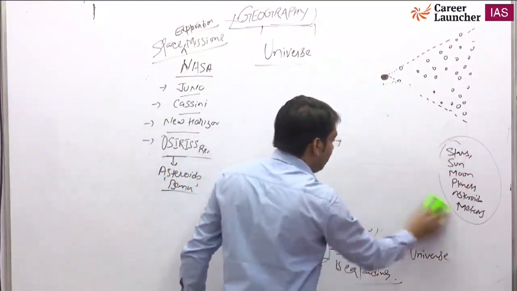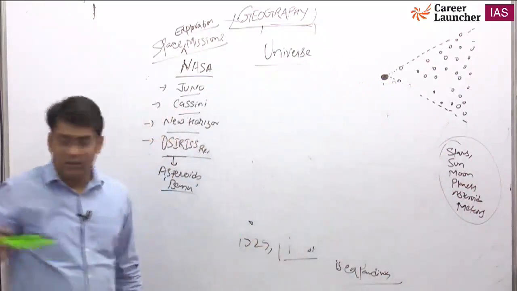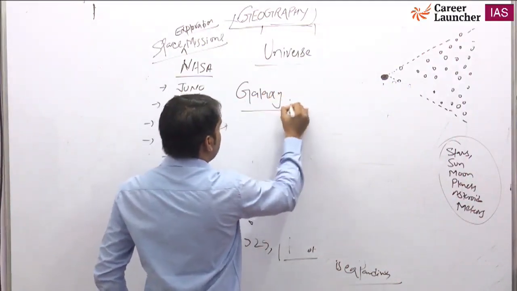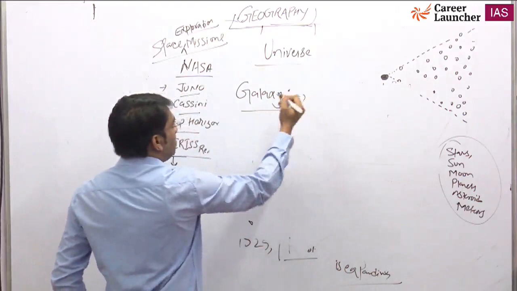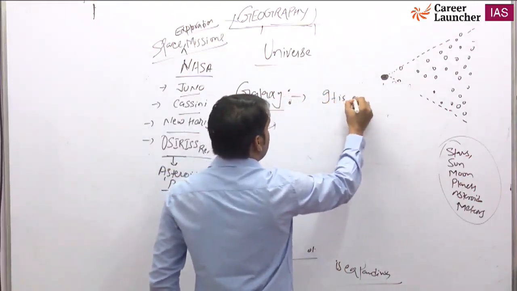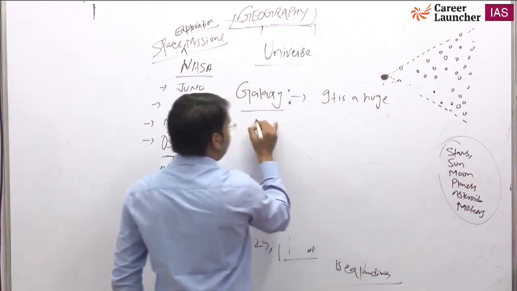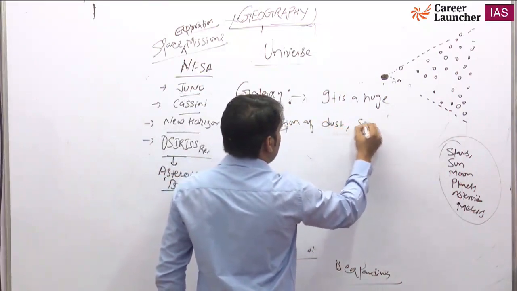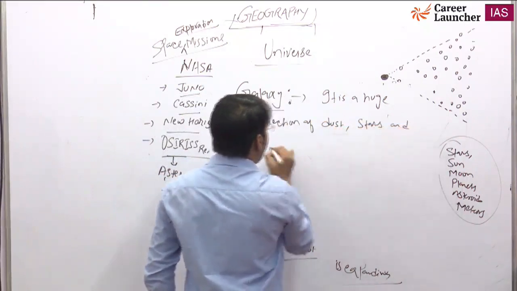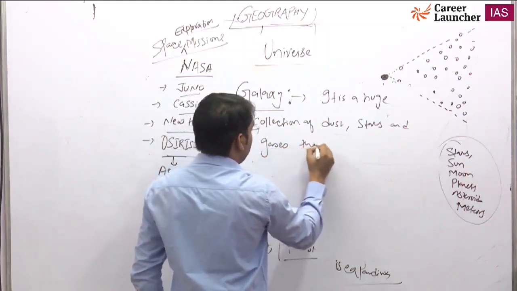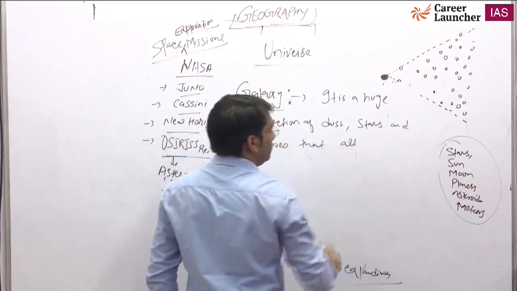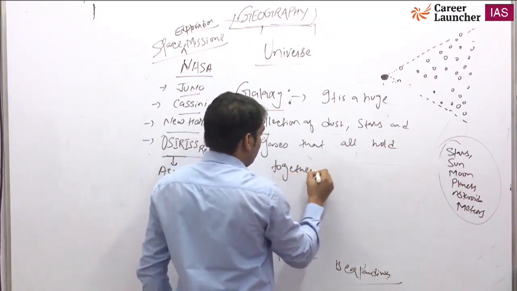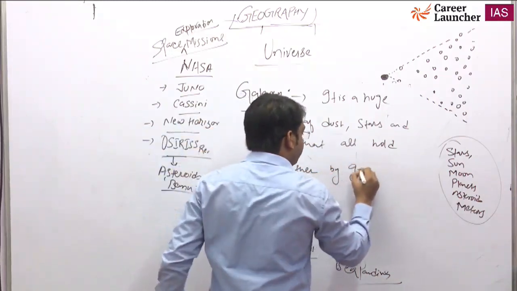Now, what is expanding here? Basically, galaxies are expanding. Now, what is a galaxy? Basically, it is a huge collection of dust, stars, and gases, all held together by gravity.